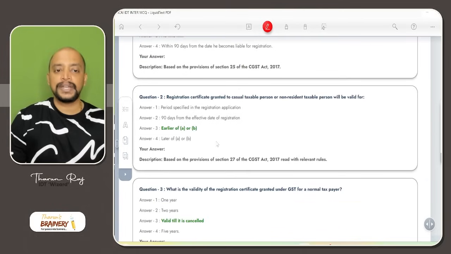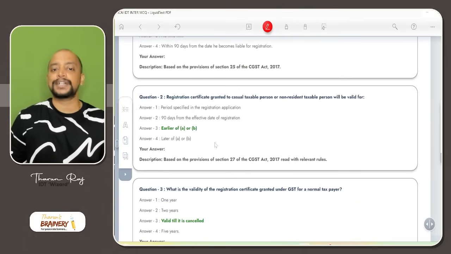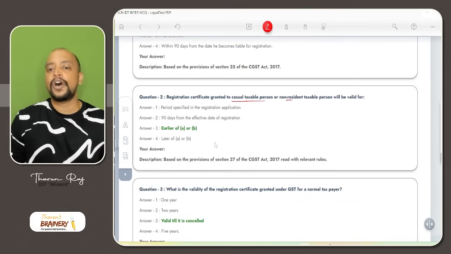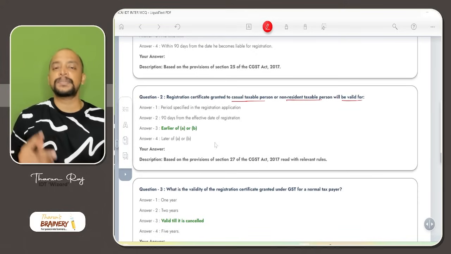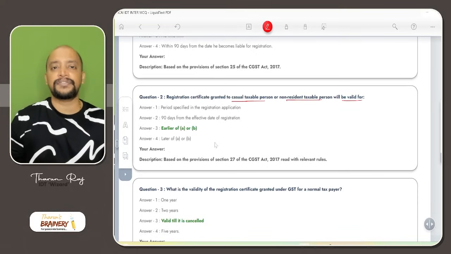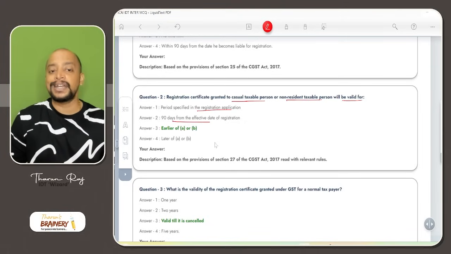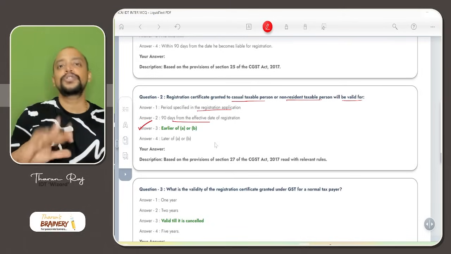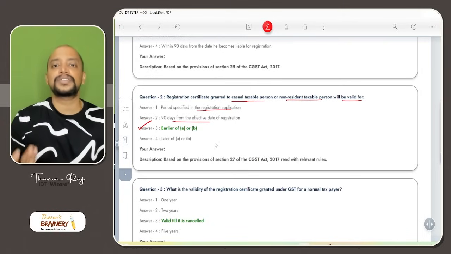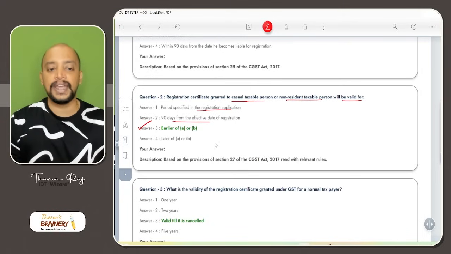Then next one, registration certificate granted to casual taxable person or NRTP will be valid for, what is the period of validity? 90 days, and it can be extended for a further period of 90 days, but it is up to 90 days. Up to 90 days means period specified in the registration application or 90 days, whichever is earlier is the answer. Okay, so up to 90 days. Suppose if they ask for 30 days only they will be getting. That's why earlier of A or B.